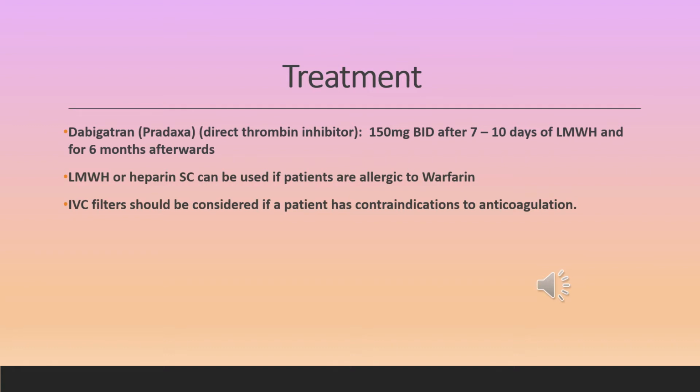Pradaxa is another treatment for DVT. It's a direct thrombin inhibitor, 150 mg BID, started after 7 to 10 days of low molecular weight heparin and continued for 6 months afterwards. Low molecular weight heparin and sub-Q heparin can be used if patients are allergic to warfarin. IVC filters should be considered if a patient has a contraindication to anticoagulation.